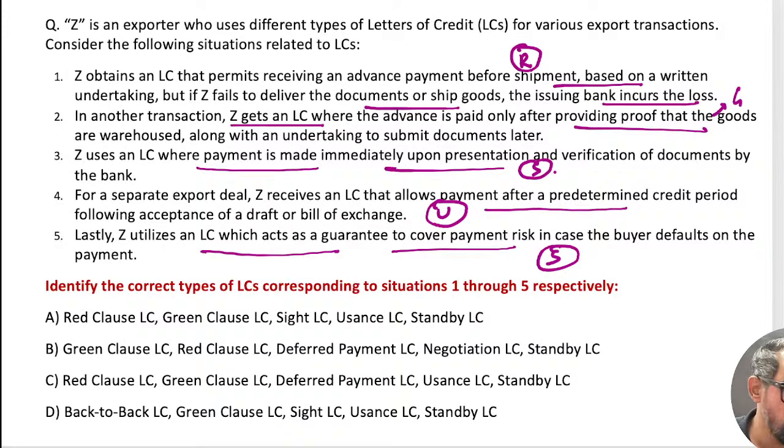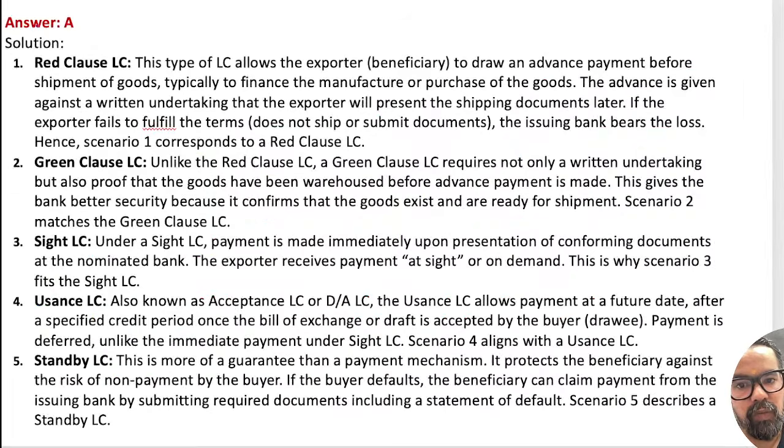So what is the right sequence here? A: red clause, then we have green clause, we have sight, we have usance, and we have standby. 100% true. A will be the right answer for this particular one. Very good, guys. Next one.